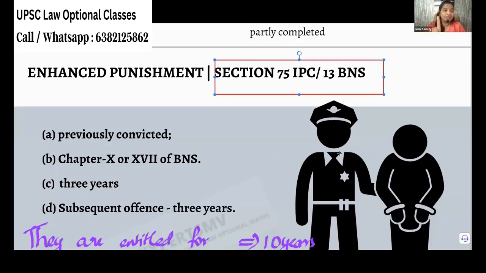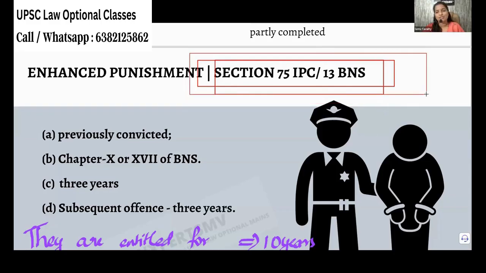So, first time offender, normally you can treat him, give a nominal punishment. But he is a repeated offender. What must we do? They will give enhanced punishment under section 75 of IPC and 13 of BNS. This enhanced punishment is very, very crucial only for judicial service. They will even ask to frame charges. So you UPSC lucky fellows have escaped. Okay, need not bother about this.